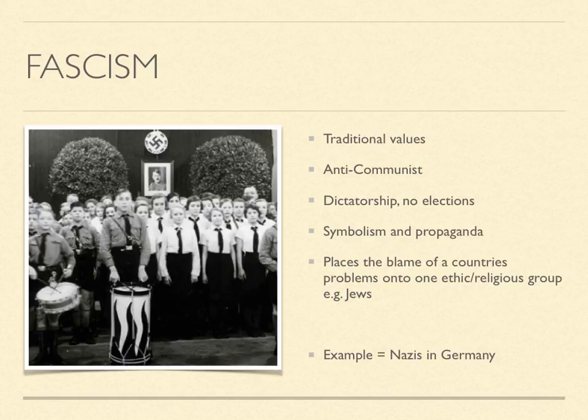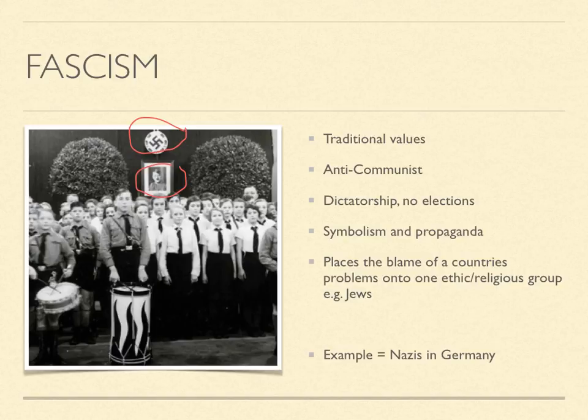Fascism is really closely linked to being very good at spreading propaganda. So Nazis use symbolism in their work, and you can see two examples in this picture here. This is the Hitler Youth. So you can see the swastika, which is a huge symbol for the Nazis, and surely you recognise it. And then obviously individuals, so Hitler being the cult leader of the country.